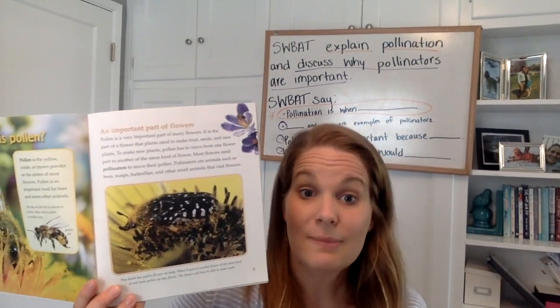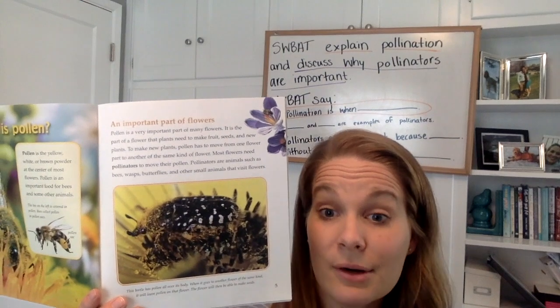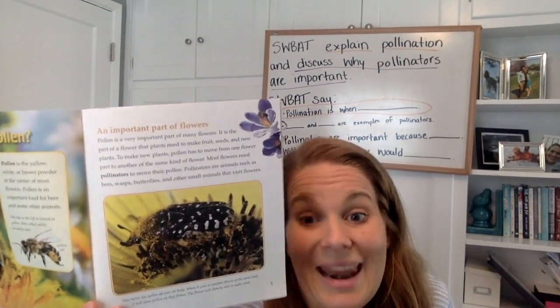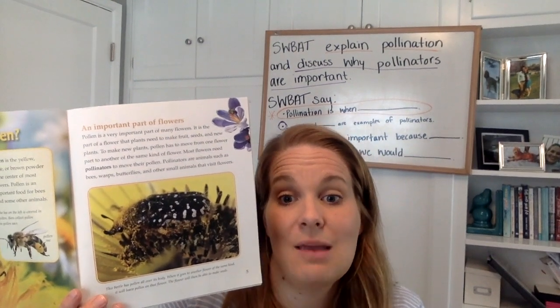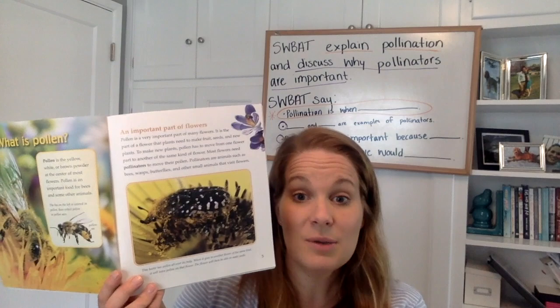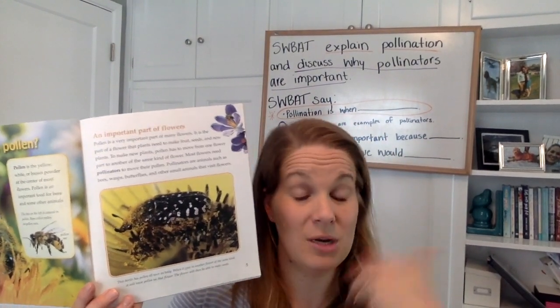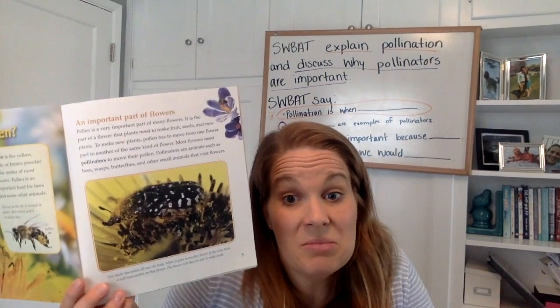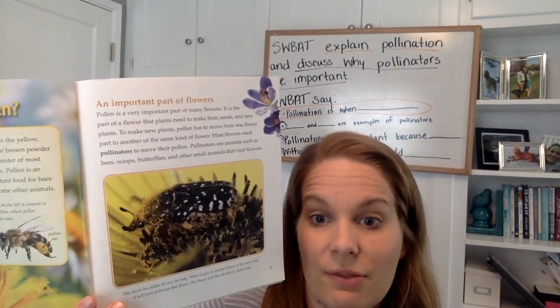But a lot of times, the pollen that rubs off onto the new flowers, it doesn't do anything. It has to be the correct type of pollen from the same type of flower. Okay? So it has to be pollen from the same type of flower. If pollen from another flower gets on it, it doesn't matter. The flower doesn't care, but it's not going to create seeds and fruit.